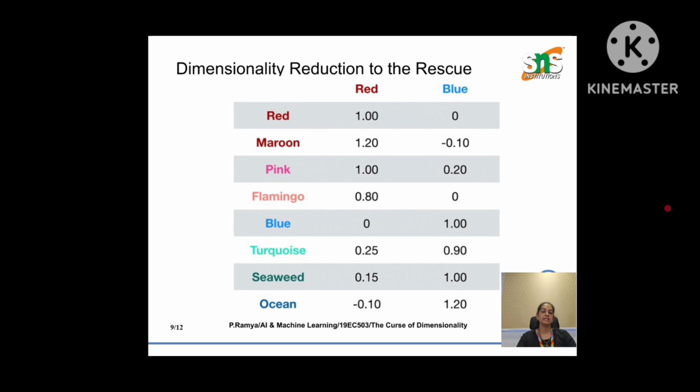So we simplify the data set and restore relationships between similar colors. Pink is similar to red, and at the same time turquoise is considered similar to blue. Ocean is also considered to be similar to blue. Now the model understands that candies closer in red-blue exposure have similar properties, effectively rebuilding meaning from complexity.